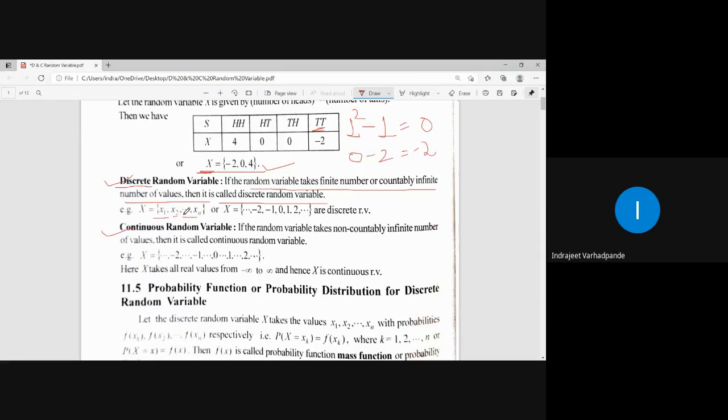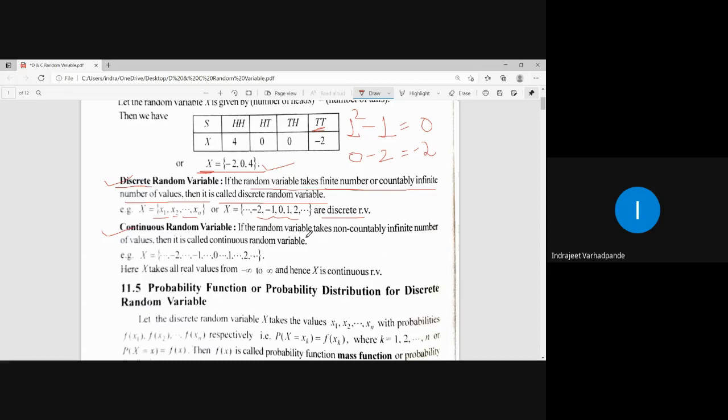Countably infinite numbers means numbers which can be counted but are infinite in nature. Like 1, 2, 3, 4, 5, 6, 7, where does this go? Up to infinity. Likewise, minus 1, minus 2, minus 3, minus 4 on the left-hand side will also continue up to infinity. But these are all countable numbers, right? Because I know that 0 is a finite quantity, 1 is a finite quantity.